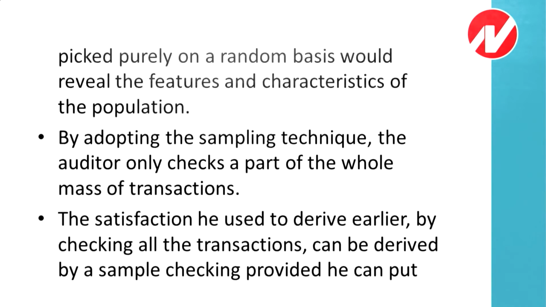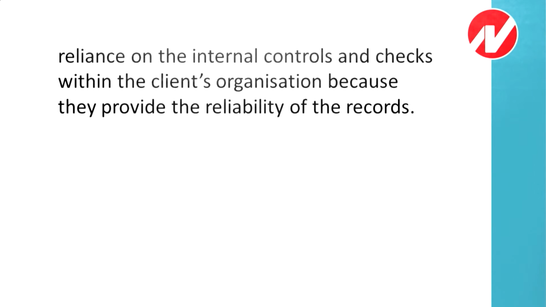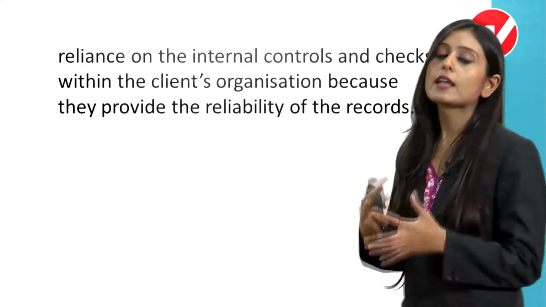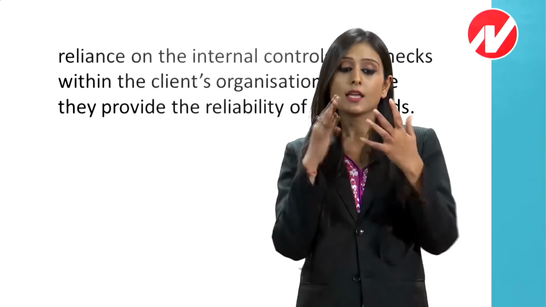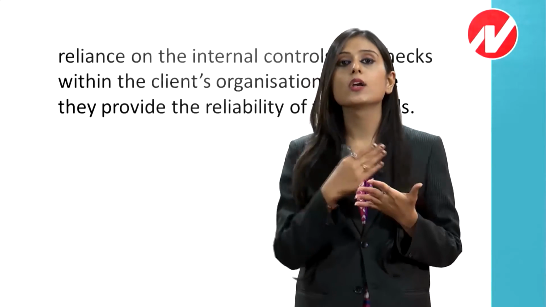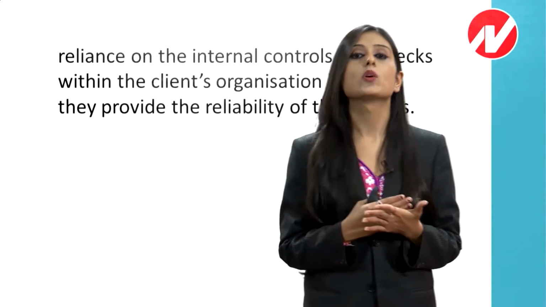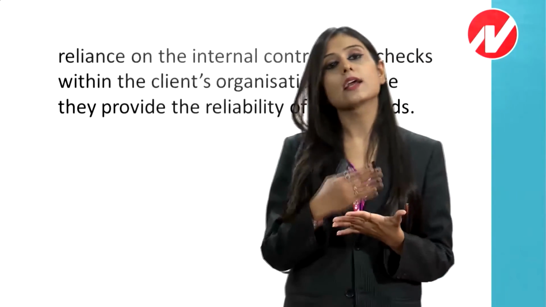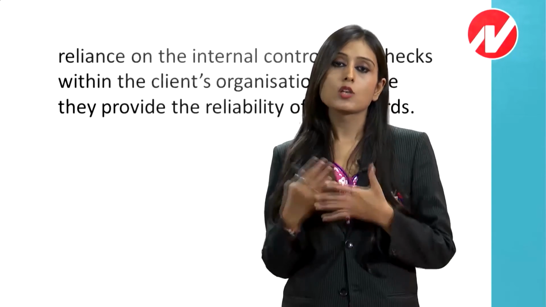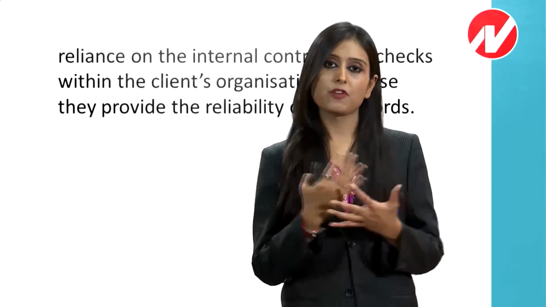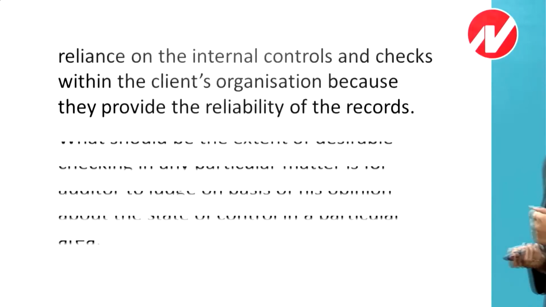The satisfaction he used to derive earlier by checking all the transactions can be derived by a sample checking, provided he can put reliance on the internal controls and checks within the client's organization, because they provide the reliability of the records. मतलब अगर वो पूरा 100% भी he is not checking, then also he can derive satisfaction only and only when he feels that जो हमारा client है, he has good internal controls and good checks over the internal control, and so we can rely on the records that are given by the organization. So this is how they are presenting. Sampling के favor में भी बोल रहे हैं, sampling के against भी बोल रहे हैं.